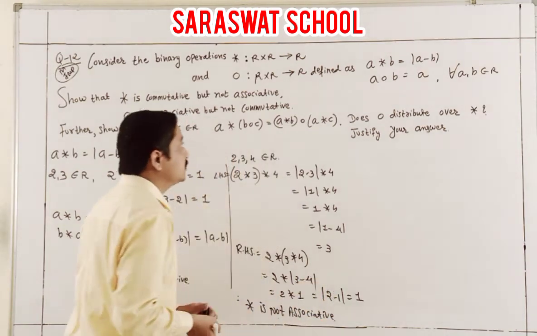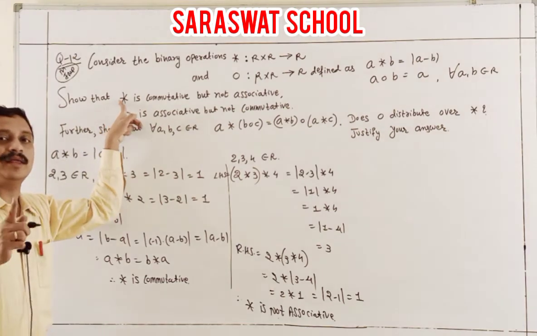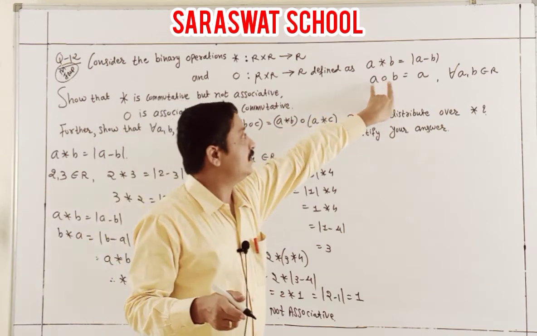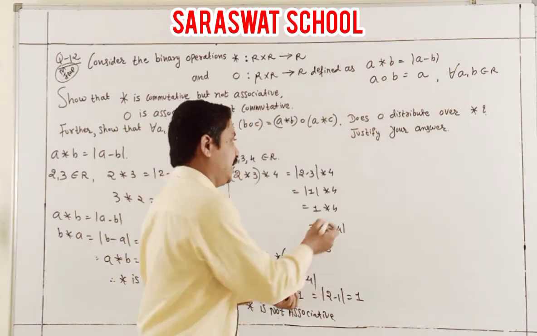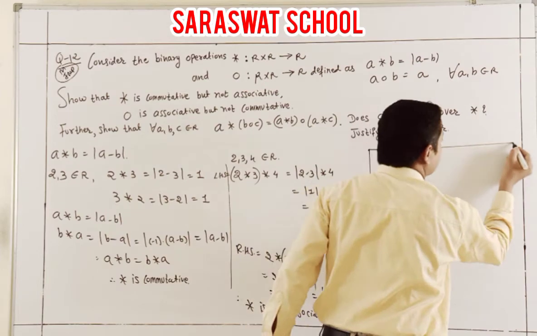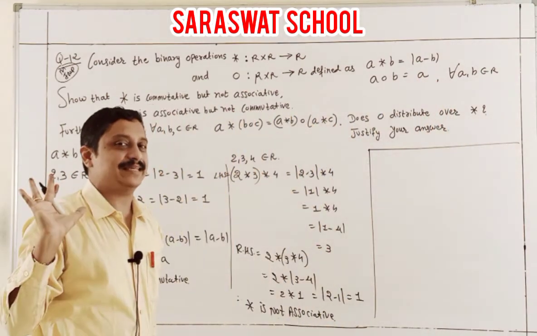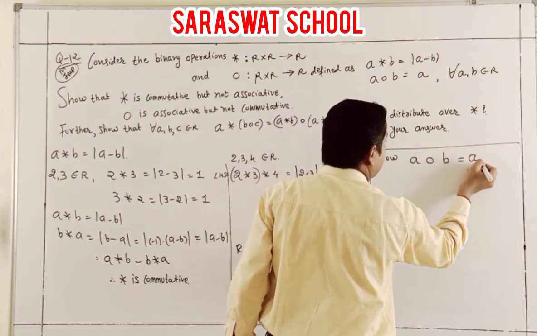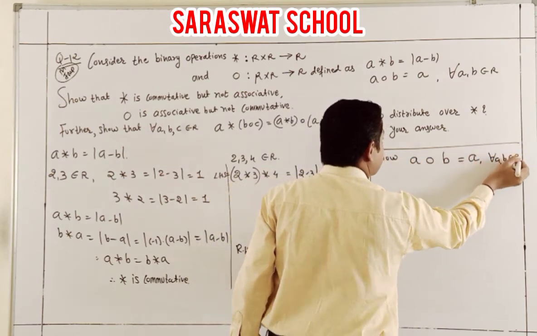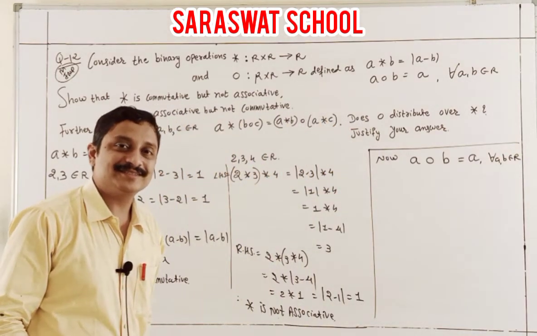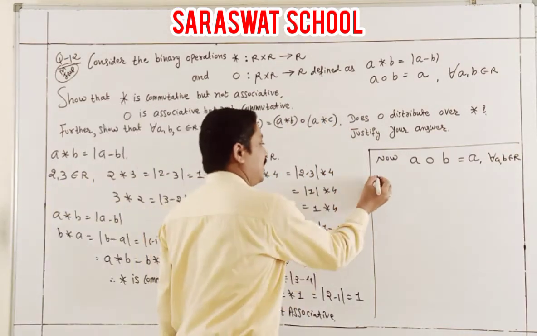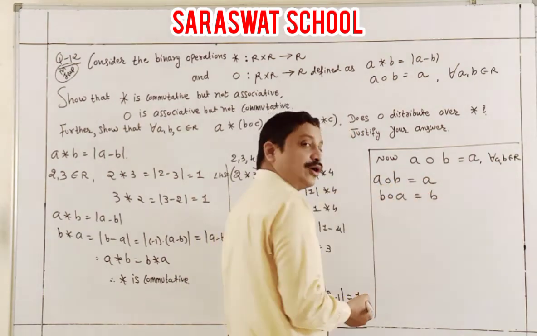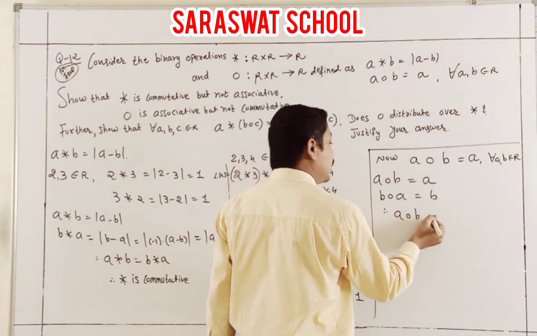And here, students, this first line is done. Now O is also one kind of binary. A O B is equal to what? A. Now I explain this part. Here, going to the first case, A O B is A, for every A belonging to R. So I check first commutative. A O B gives the answer A, and B O A gives B. They are not the same. A O B is not equal to B O A.